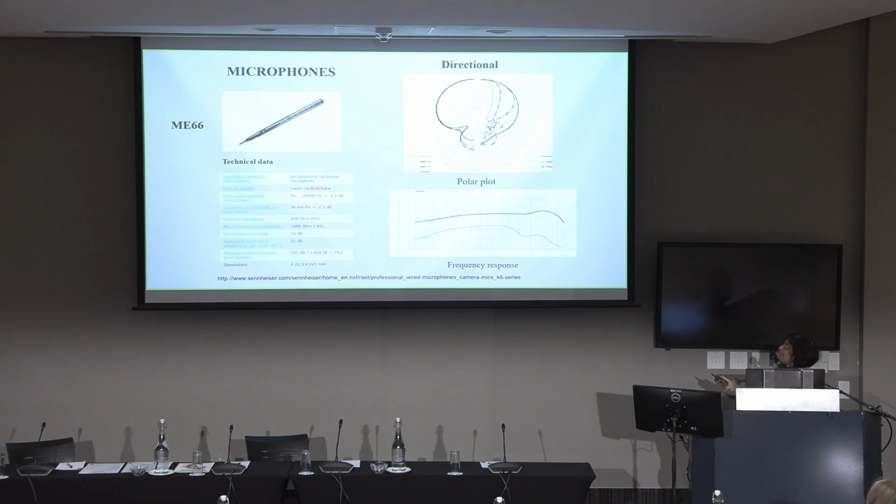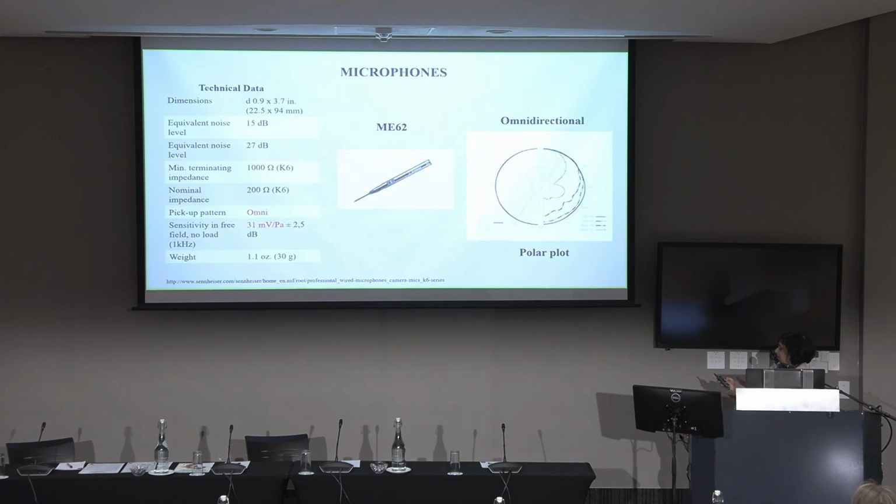I want to get individuals, and I really don't want interference, as little interference as possible from others. But you might want the opposite. You might, as with soundscapes, want to actually pick up everything there is out there. And then what you need is an omnidirectional microphone, or a microphone where the polar plot looks like this. So as you go around, you're actually picking up everything from all around equally. So if you want to do acoustic monitoring, for example, this is the best kind of microphone. It's got to be as omnidirectional as possible, so you pick up everything. And here too, of course, you have to pay attention to your frequency response, depending on what you need.